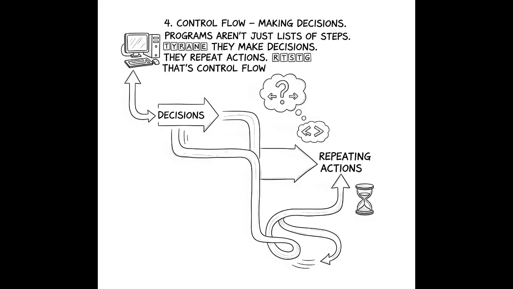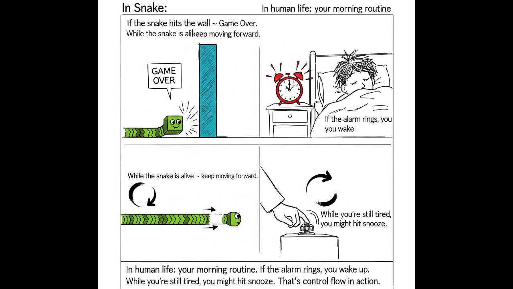4. Control flow, making decisions. Programs aren't just lists of steps. They make decisions. They repeat actions. That's control flow. In Snake, if the snake hits the wall, game over. While the snake is alive, keep moving forward. In human life, your morning routine. If the alarm rings, you wake up. While you're still tired, you might hit snooze. That's control flow in action.